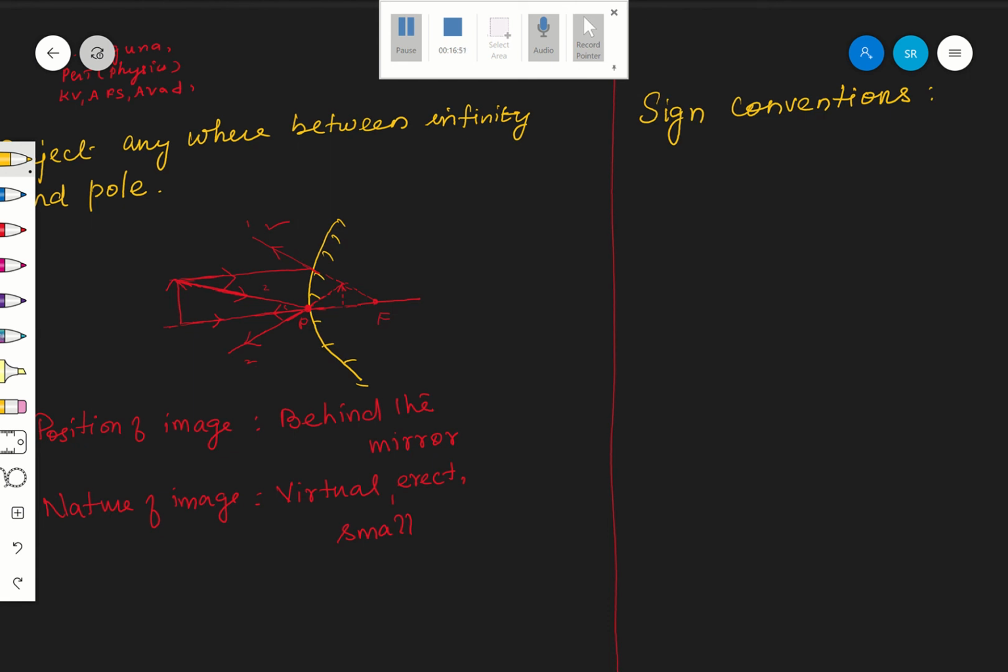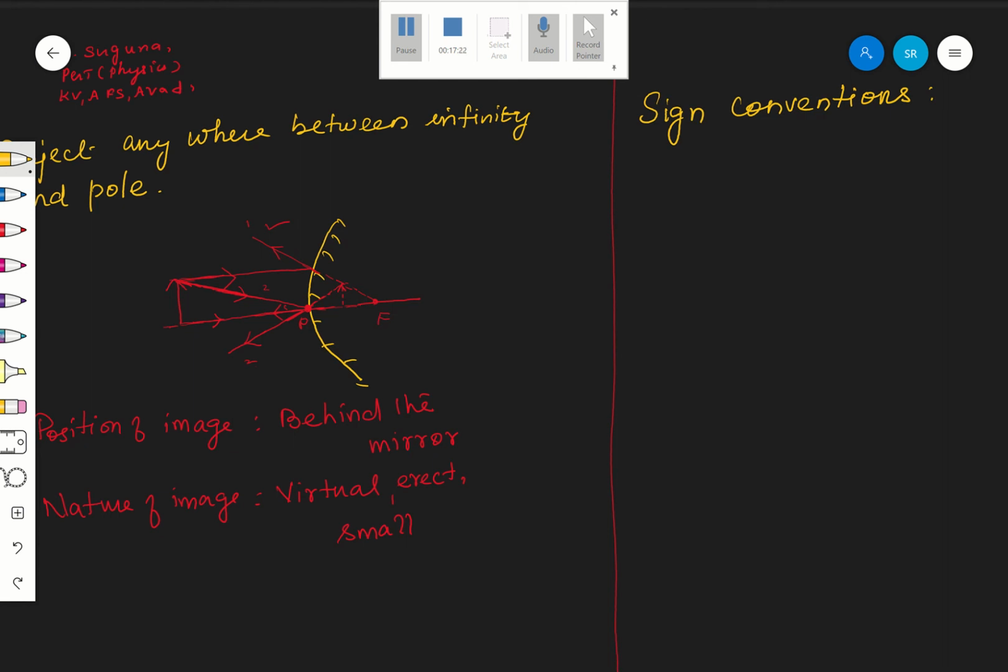What does that sign mean? Above the principal axis means positive. There are sign conventions, positive and negative. Distances will have positive and negative values. Like that, object and image size will also need a positive or negative sign. Convex mirror and concave mirror give different types of images, and the position of the image is also different.